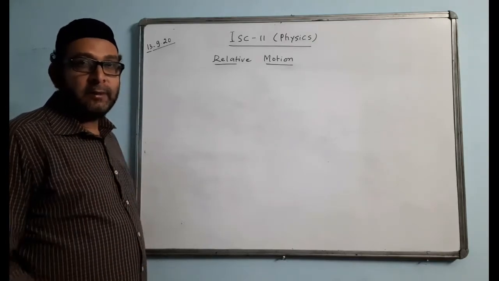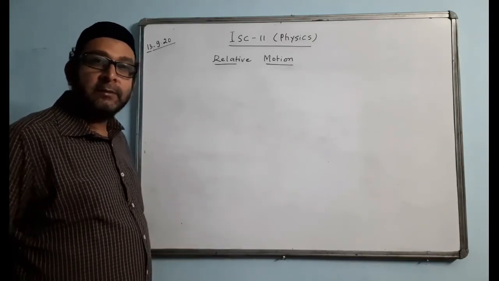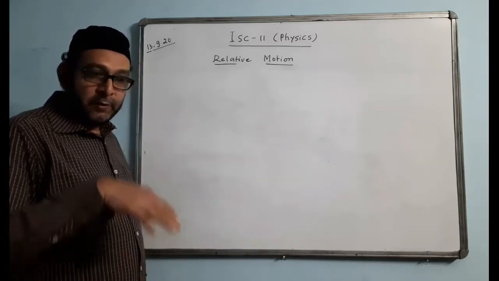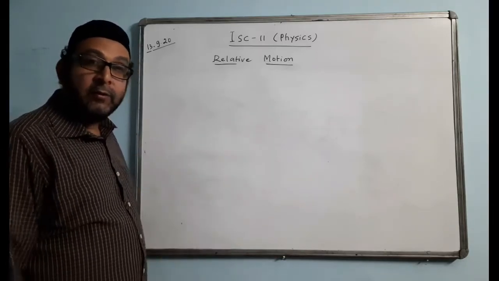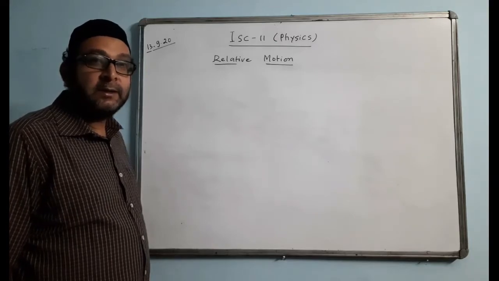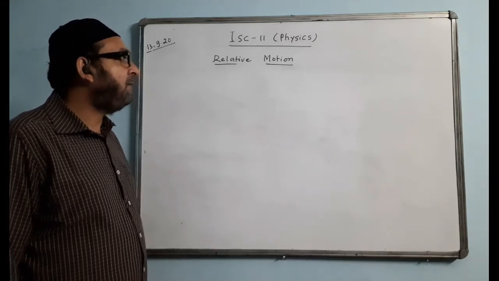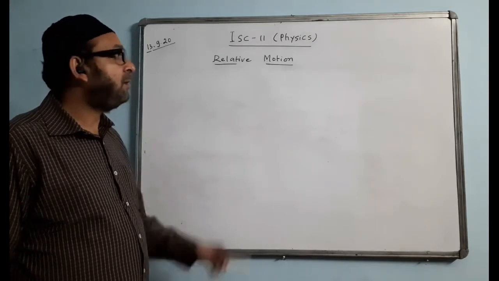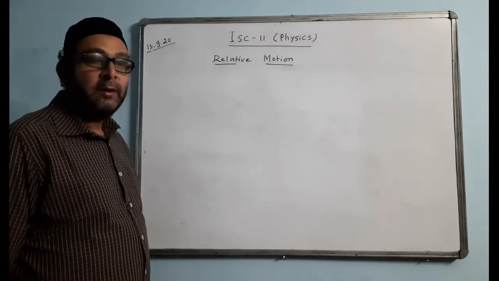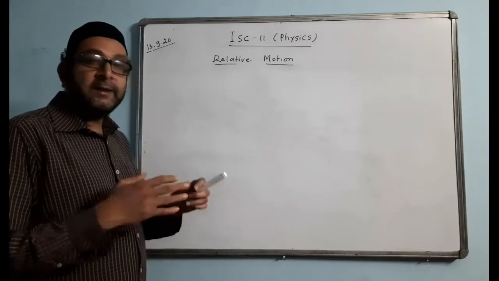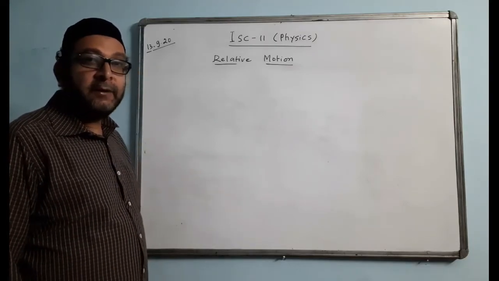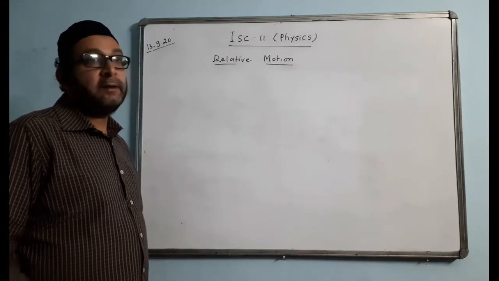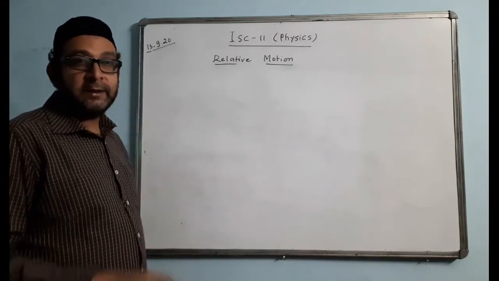the position of the body with respect to the ground, with respect to the immediate surroundings. When position does not change with respect to the ground, we say that the body is at rest. And when there is a change in the position of the body with respect to the ground, then we say the body is in motion. So rest or motion is a relative term, a comparative term. You have to compare with something. Then only you can decide whether the body is in motion or at rest.